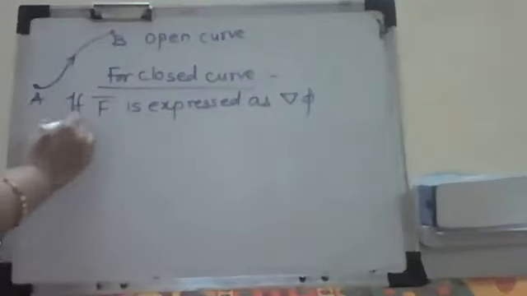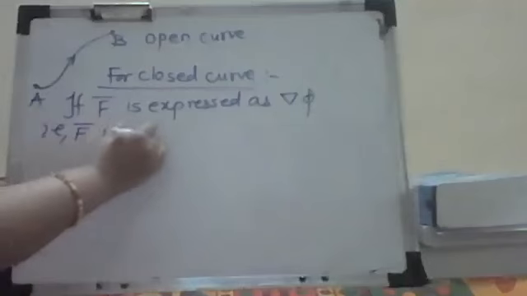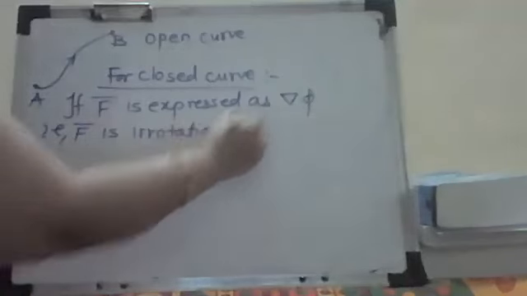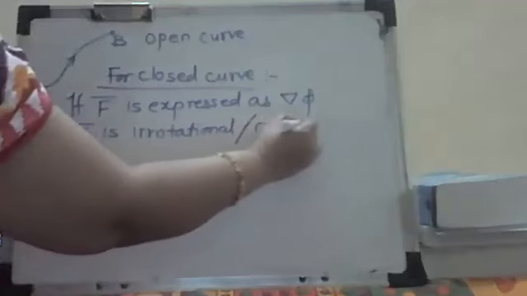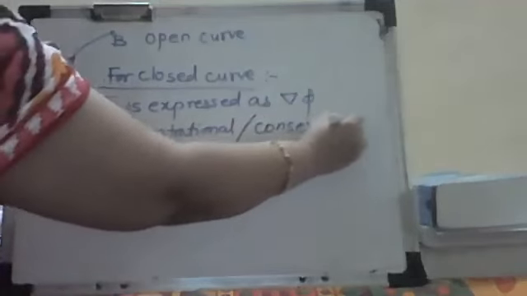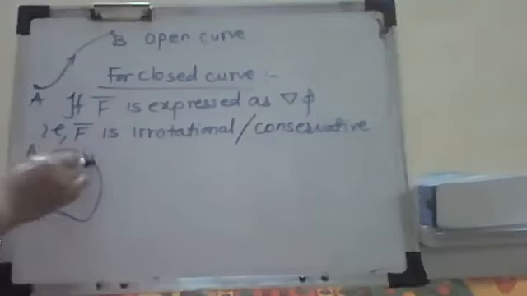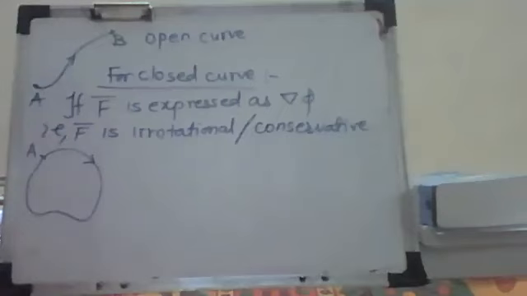That is f bar is irrotational, or you can say that conservative. Closed path means how it will look like. The path will look like this. This is called as closed path. It will start at A and end also at A. Correct? We call it as closed path.